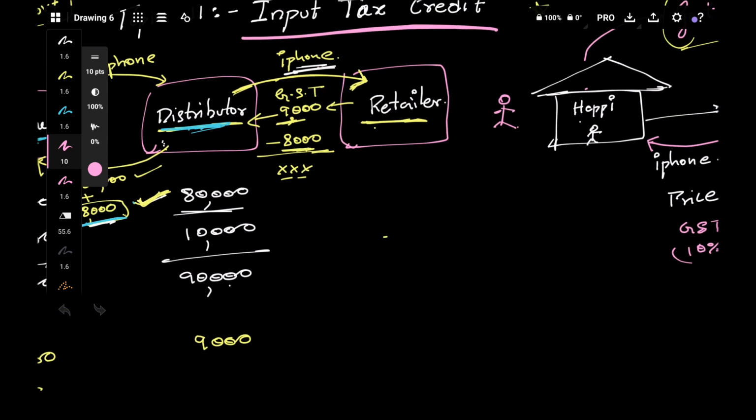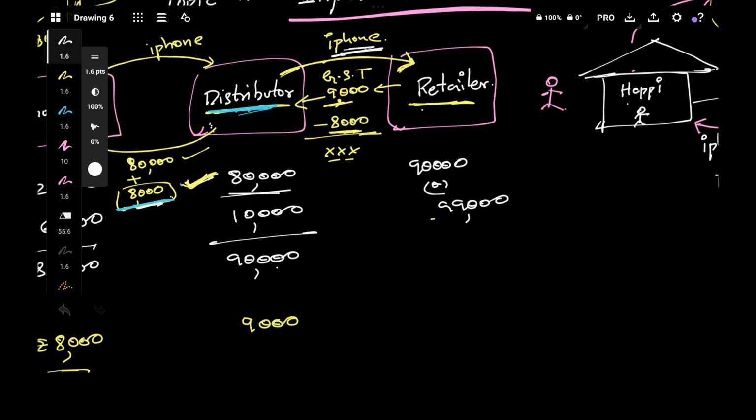So now let's see what will happen. What will be the retailer's cost now? Will the retailer's cost be 90,000 or 99,000 including the GST? It will be just 90,000, not 99,000.